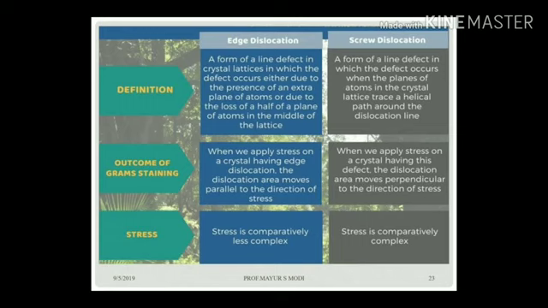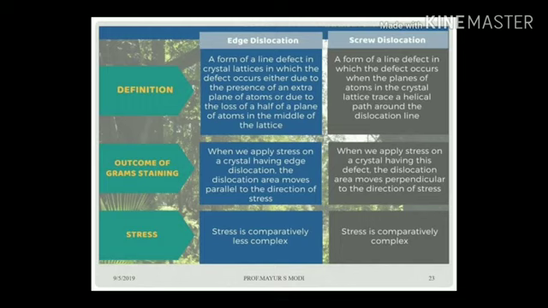Most important theory: the difference between edge dislocations and screw dislocations, by the definitions. Edge dislocation is a form of line defect in a crystal lattice in which the defect occurs either due to the presence of an extra plane of atoms or due to the loss of half of a plane of atoms in the middle of the lattice.